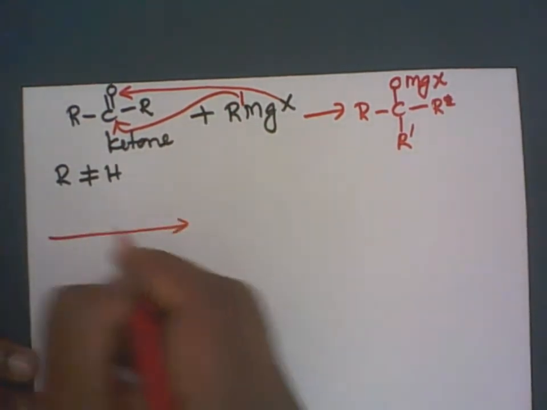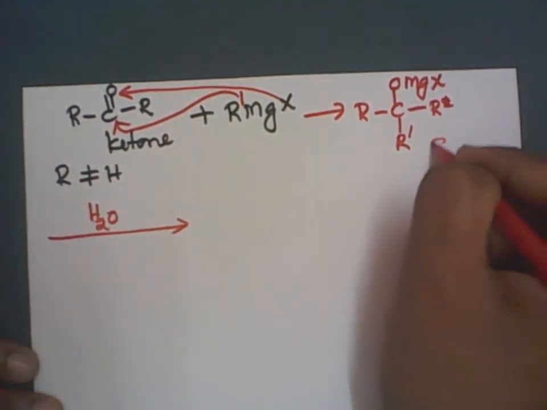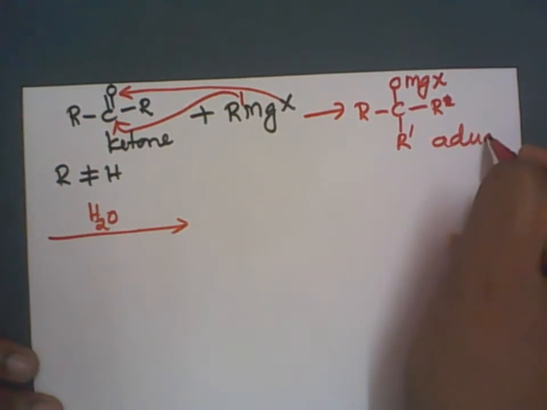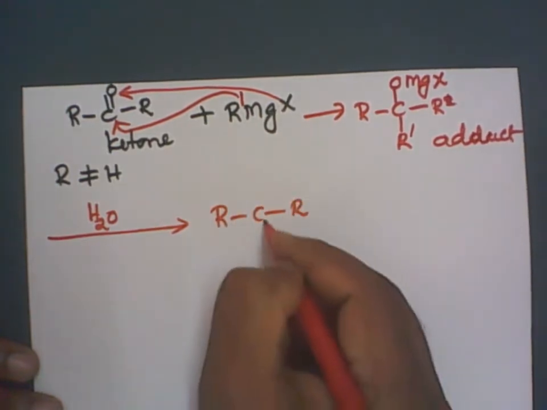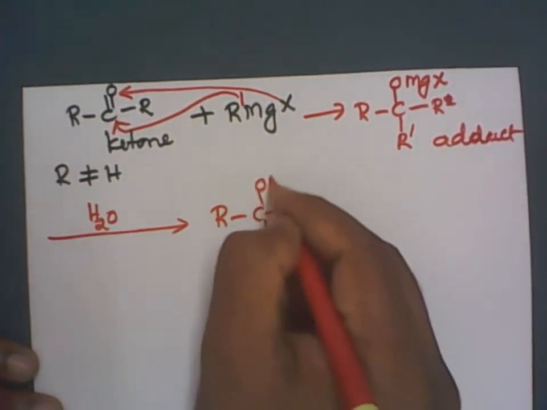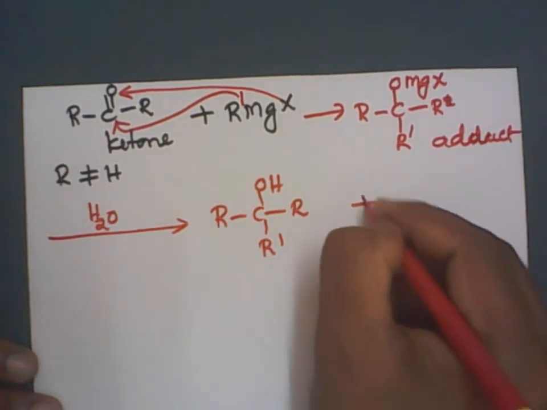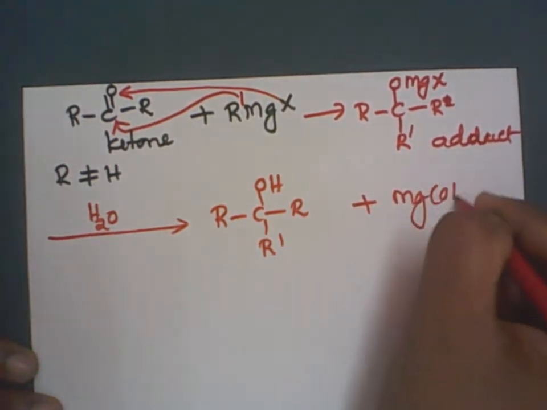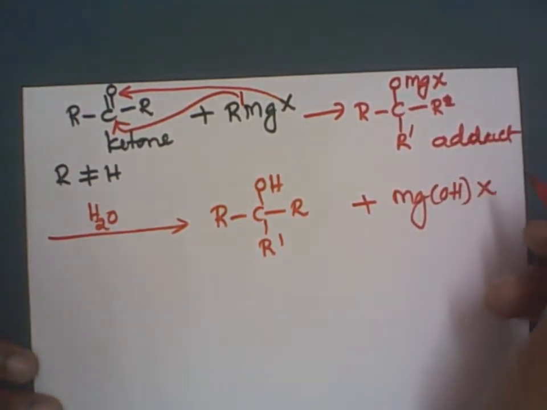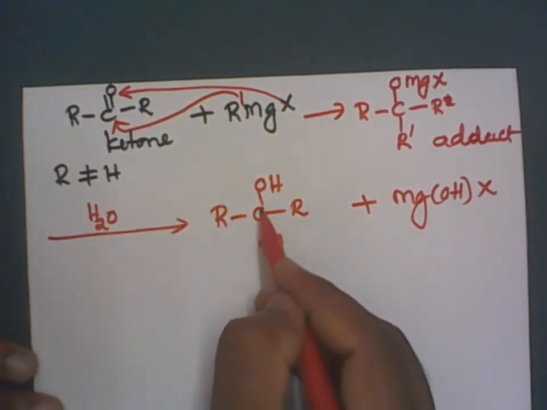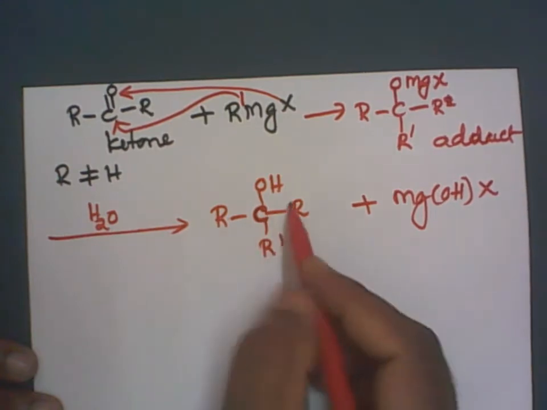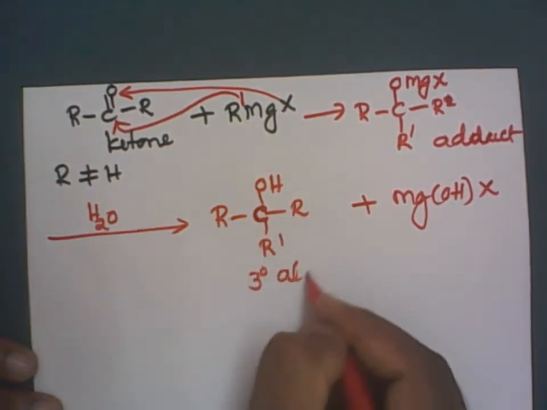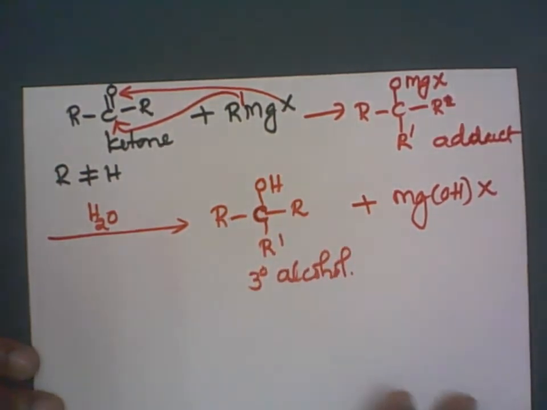This is subjected to hydrolysis. What is this called now? This is known as an adduct, addition product. So we'll get now R, C, R and then R dash attached to the OH, plus we'll get a magnesium salt, MgOH and halogen attached. Now see here, the carbon carrying the functional group OH is attached to three more carbon atoms directly. Therefore it is a tertiary alcohol. This is the tertiary alcohol.